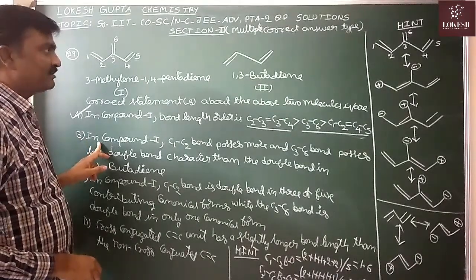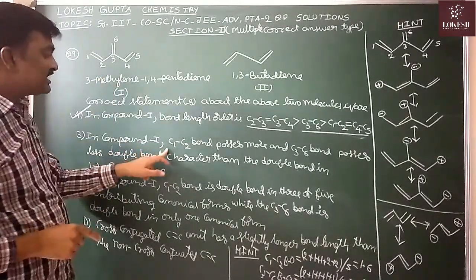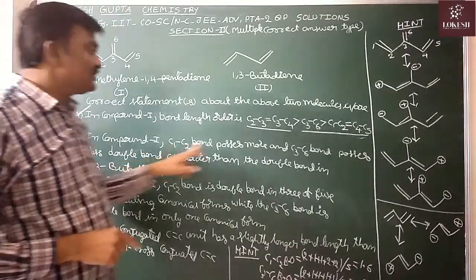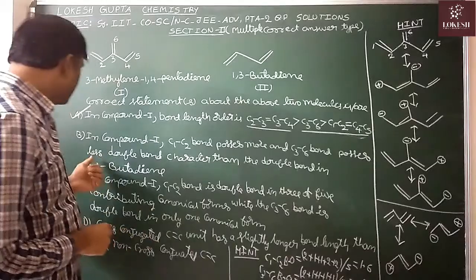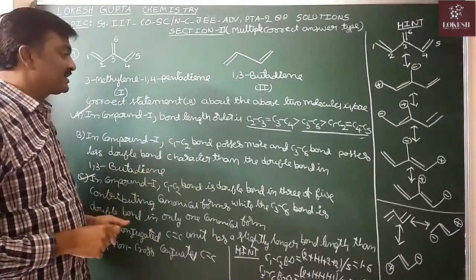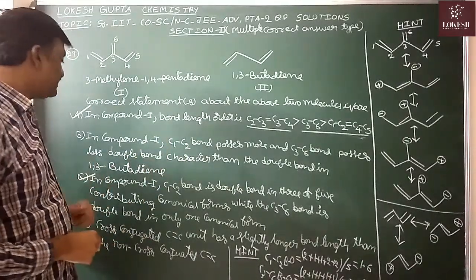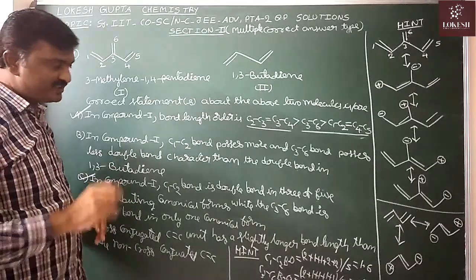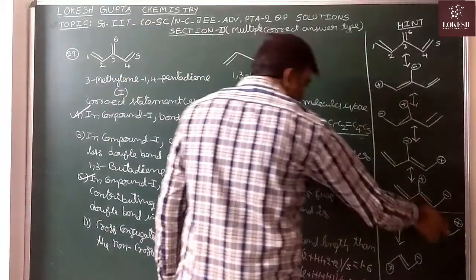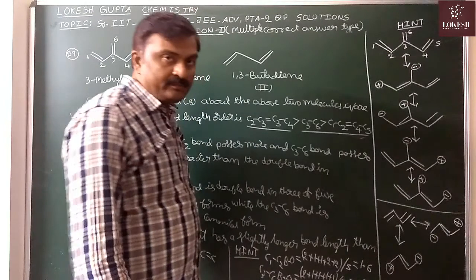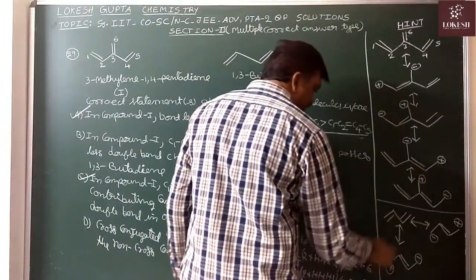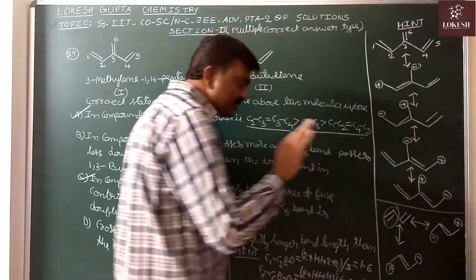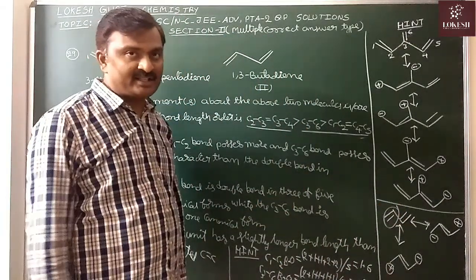In the compound 1, C1, C2 bond possesses more and C3, C6 bond possesses less double bond character than the double bond in 1,3-butadiene. See, in this 1,3-butadiene, 3 contributing structures are possible. Out of 3 structures, for this double bond, in one structure only double bond character is there.